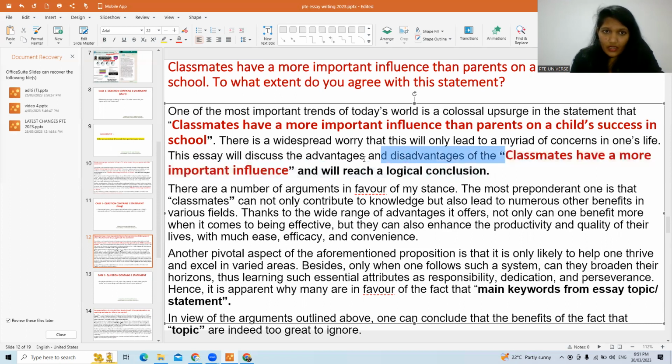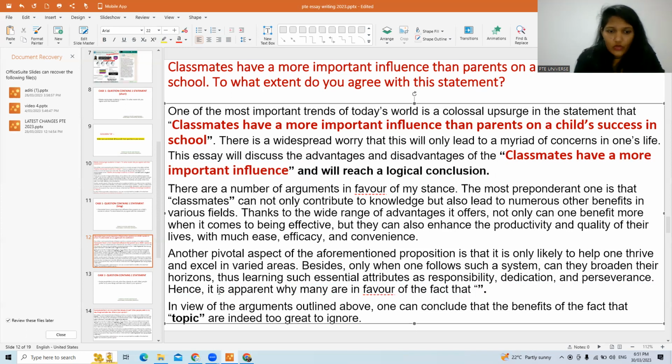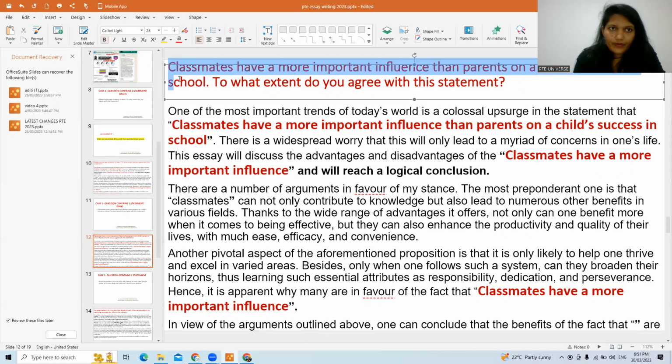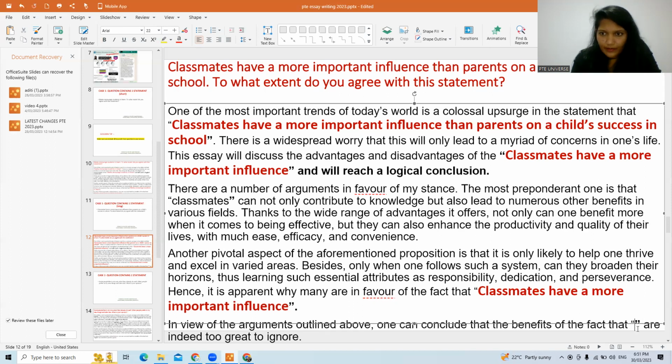Again, here, I'm just writing the small part or the main keywords from the essay topic. You need to check the word limit. You should not exceed the word limit. And here, you can just write the complete statement. Just take care of the word limit and make the changes accordingly.